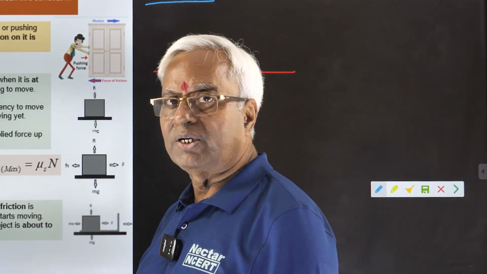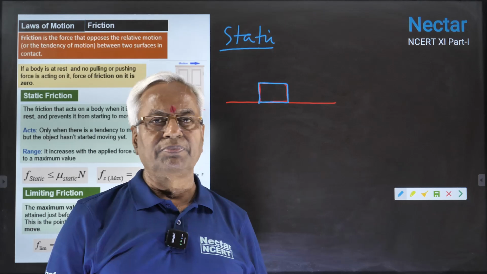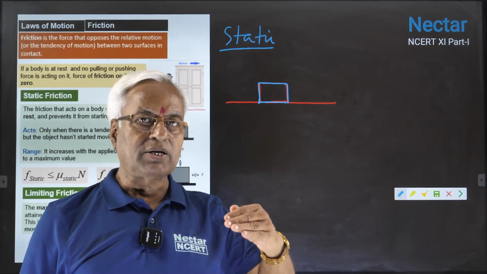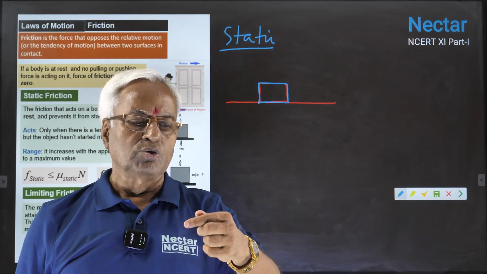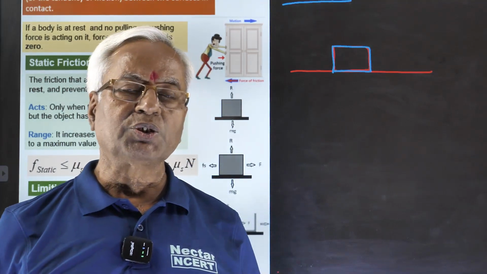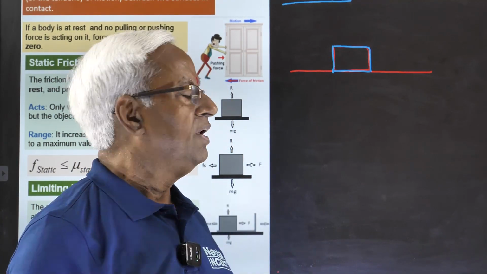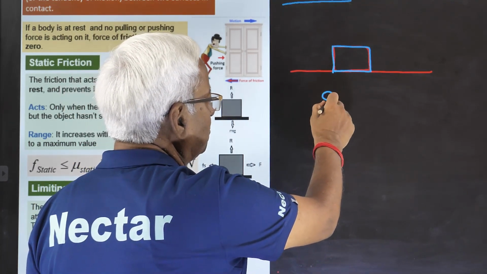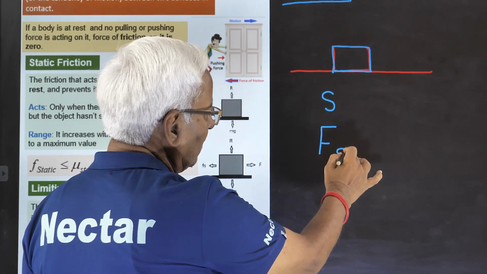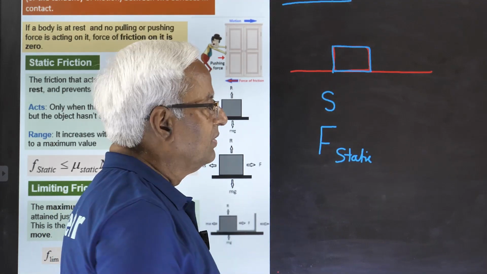Actually, this frictional force starts from zero, increases with the applied force, and becomes maximum. Maximum static friction is just before the body starts moving. Maximum static friction is also known as limiting friction. For static, we are going to use the term S. Frictional force, if it is static, I would write here F static.